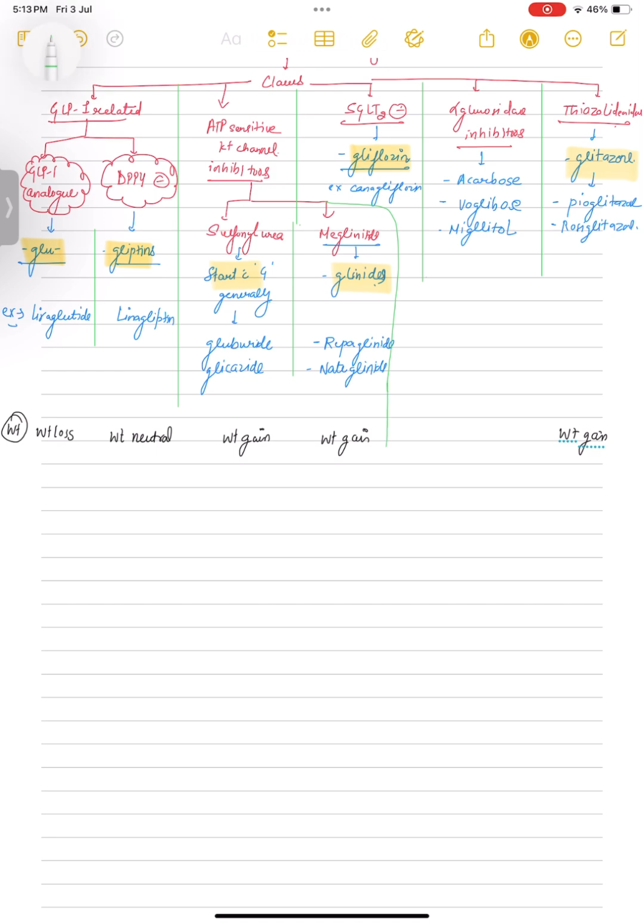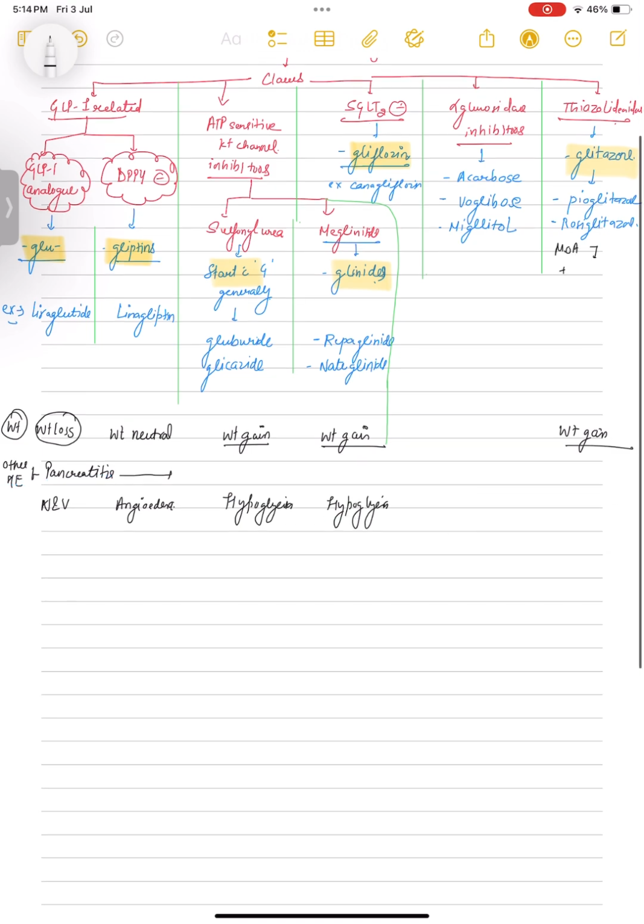Rest cause weight gain. So in this way you can remember, weight loss only one class, GLP-1 analog, and weight neutral only DPP-4 inhibitor. Another side effect: both these GLP-1 related classes cause pancreatitis. This one is important. And your ATP sensitive potassium channel classes both cause hypoglycemia.